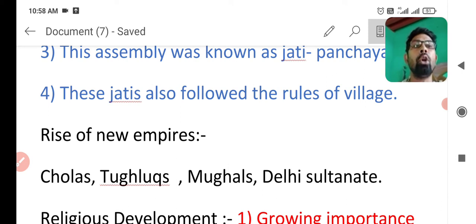These are some political powers that emerged in those 1000 years, like the Cholas in the south, and Tughlaqs and Mughals in the northern part or all over India. And the next is the Delhi Sultanate, about which you will read in the third lesson in 7th class.